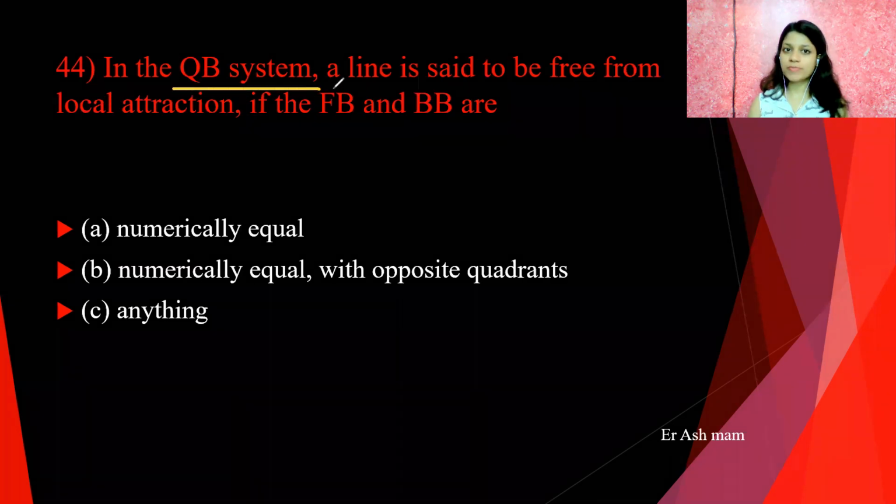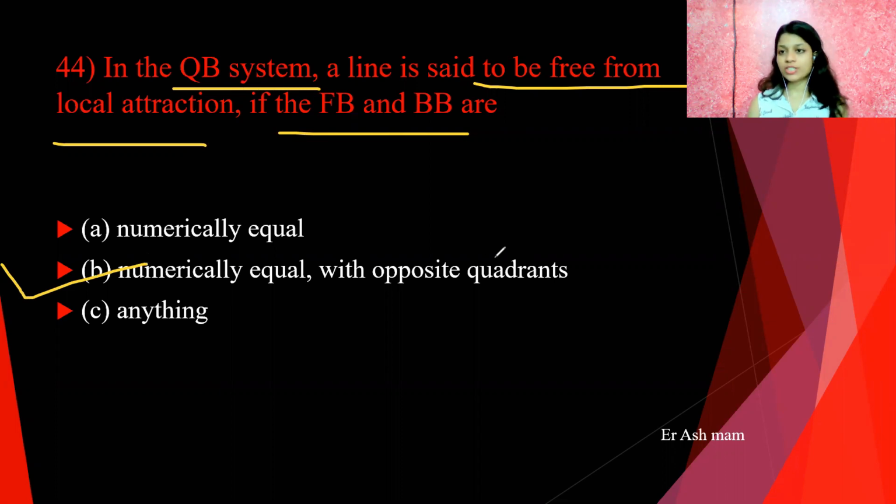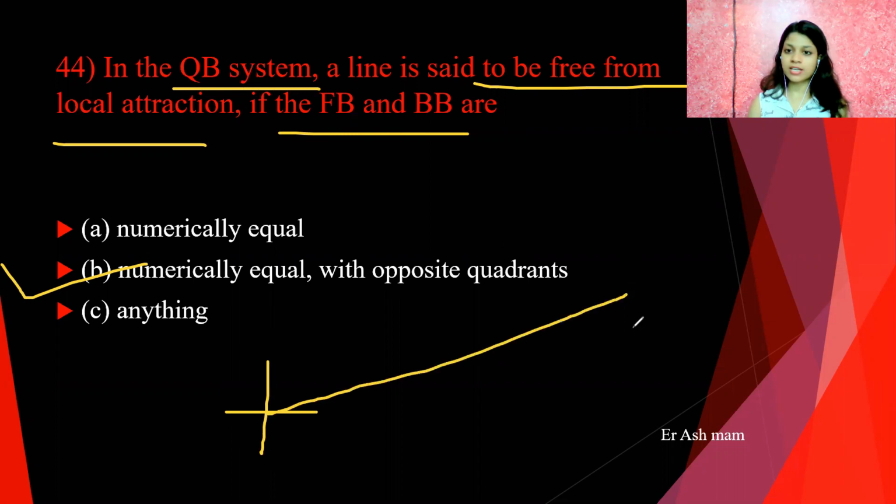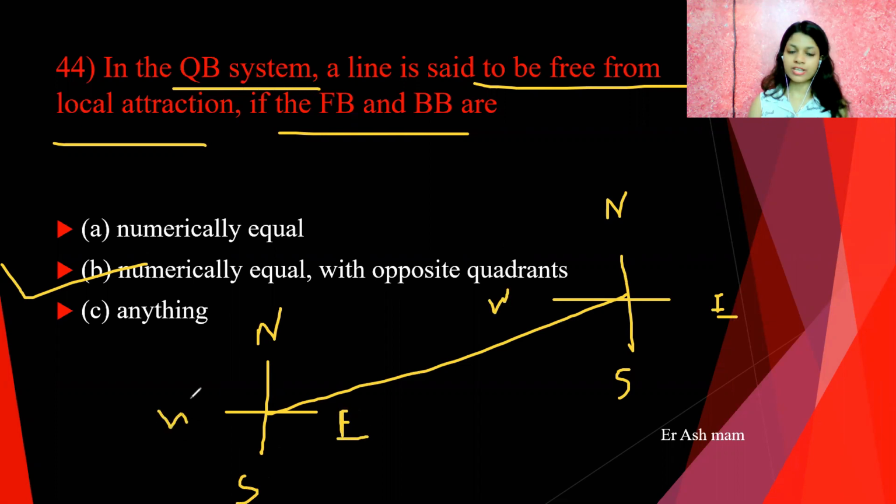Next question: in the quadrantal bearing system, a line is said to be free from local attraction if the fore bearing and back bearing are. So the answer is numerically equal with opposite quadrants. We know that this is north, south, east, west, and here again north, south, east, west. And if this angle is 30 degrees, then if we extend this line, this is 180 degrees, right?